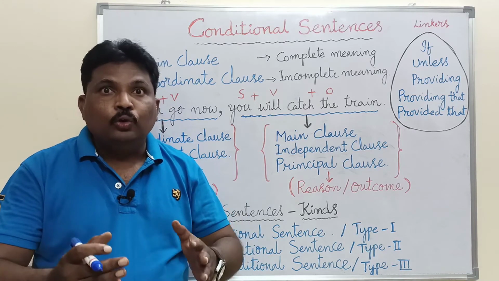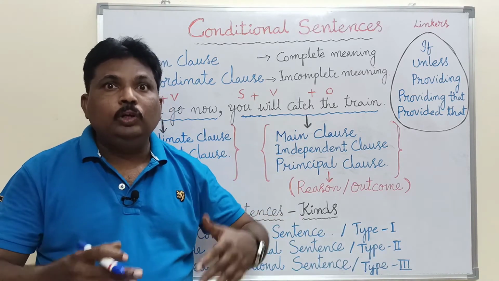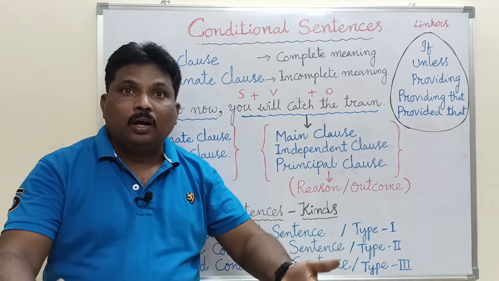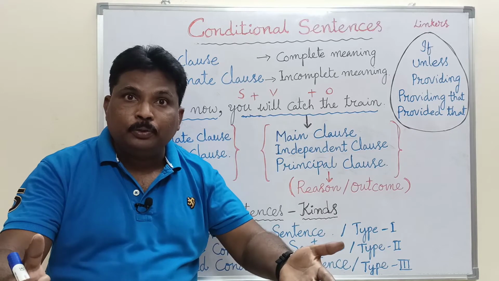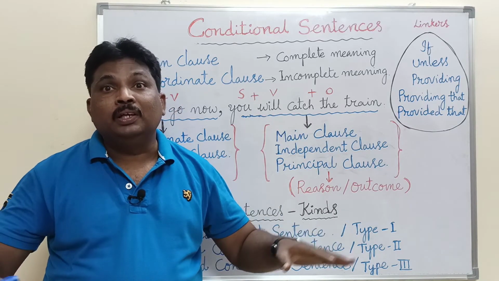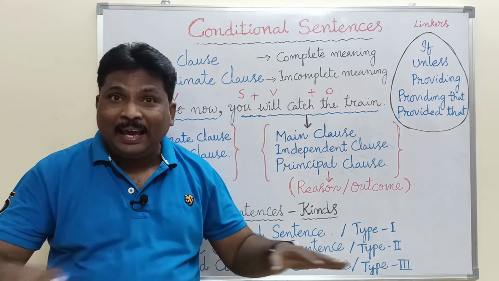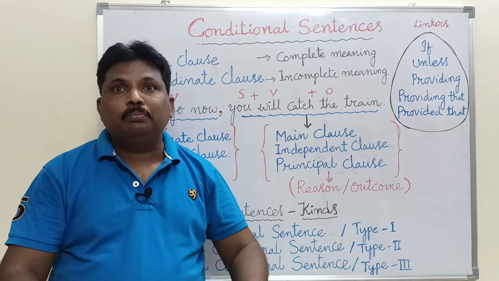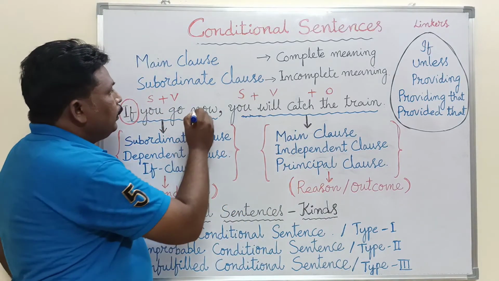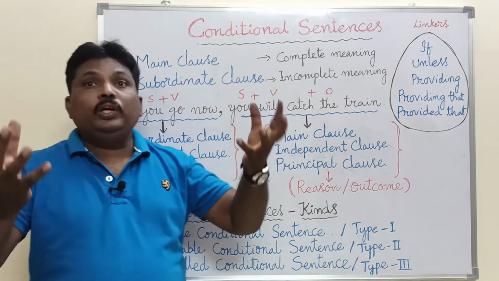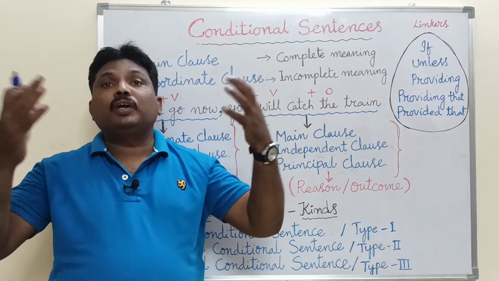Will you catch the train, or will you miss the train? Will you meet with an accident? Will you be run over by a lorry or a bus? Will anything happen to you? There is no complete meaning. There is something lacking, something missing. So to get complete meaning, it has to depend on the main clause. When it depends on the main clause, we get a complete, perfect meaning.